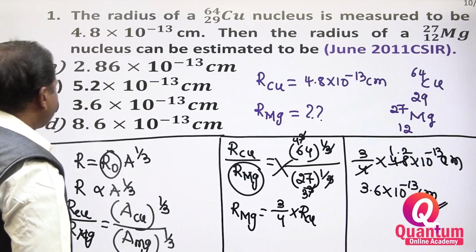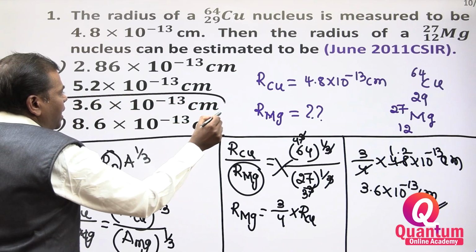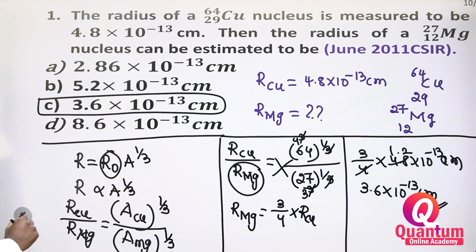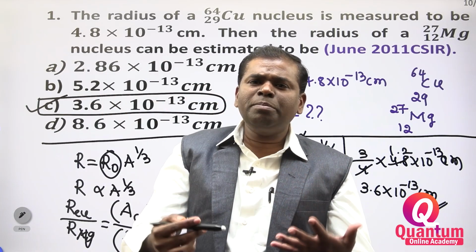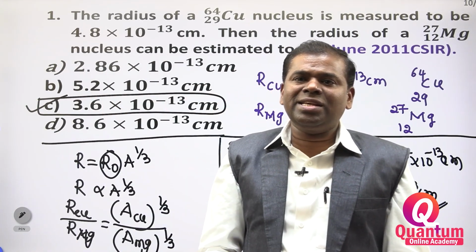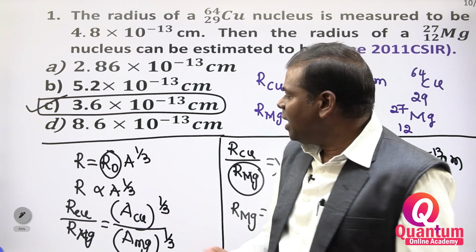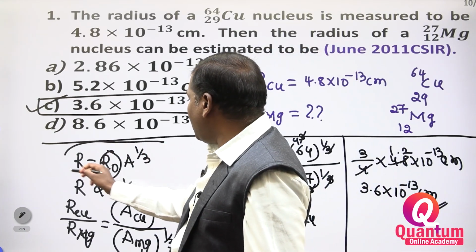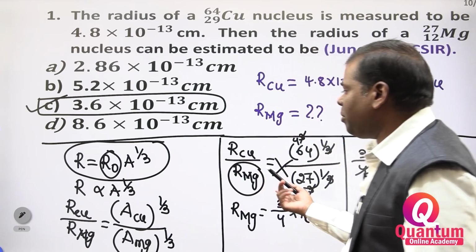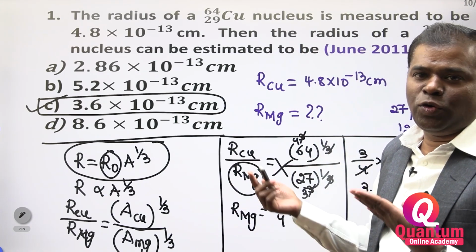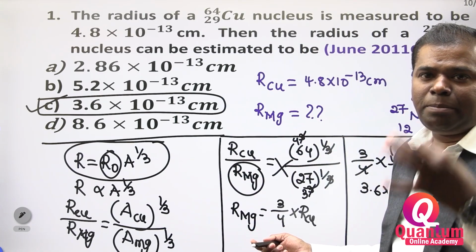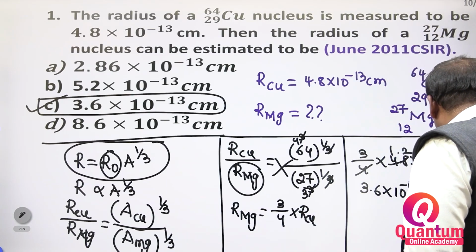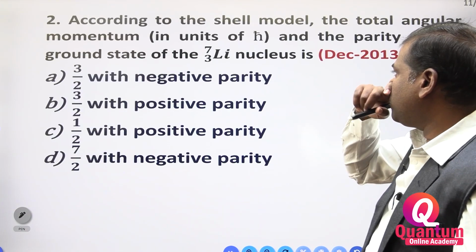Your answer is 3.6 into 10 to the power of minus 13 centimeters. Option C is correct. How simple it is. 5 marks you easily get it. If you know this formula and how to apply it, then easily you will get it. Very simple, the simplest one it is.